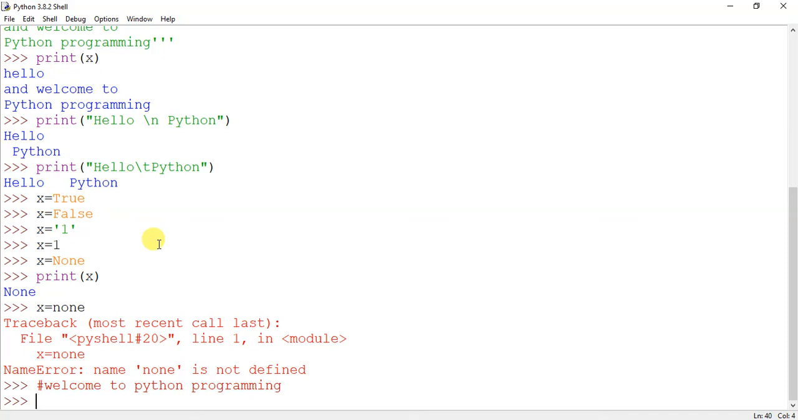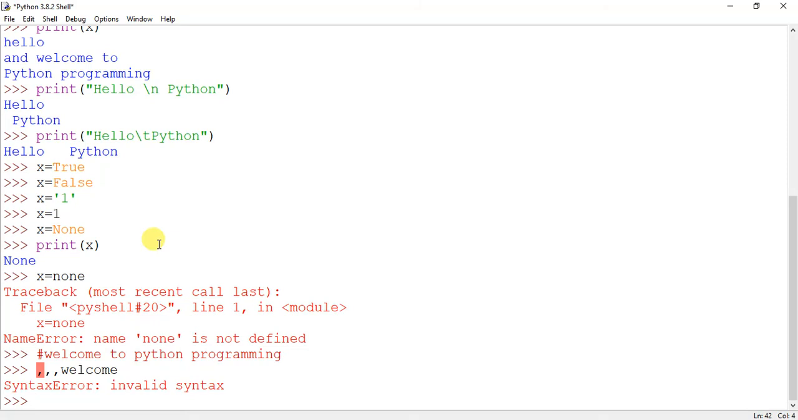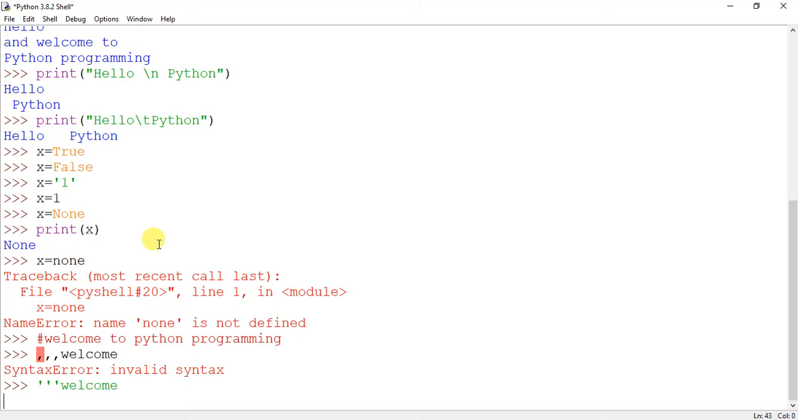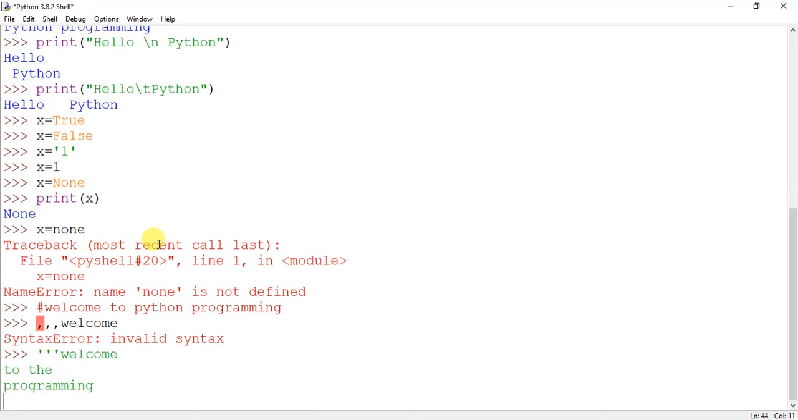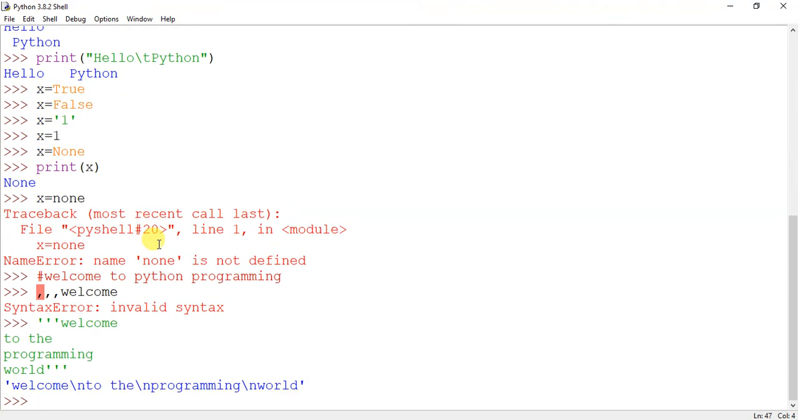Okay, similarly we can have a multi-line comment like this. Multi-line comment. This is treated as a string, but when we write a program, we will use it as a multi-line comment.